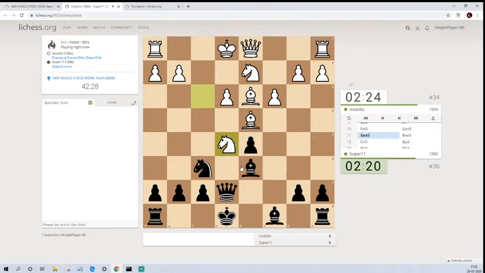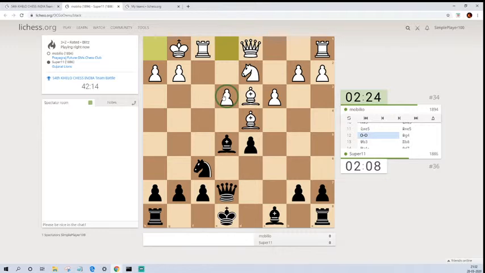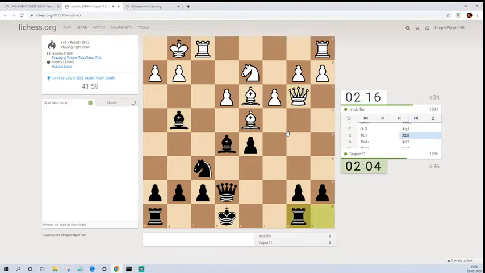The pawn takes, knight takes, bishop takes, and castles. So if bishop takes, pawn takes, then white would be happy that he has gotten rid of this backward pawn, which is a weakness now, and this is something that black can target in the late middle game. This pawn is going to be the weak pawn which black can target. Okay, so let's check. Bishop to g4, queen to b3, and rook to b8.